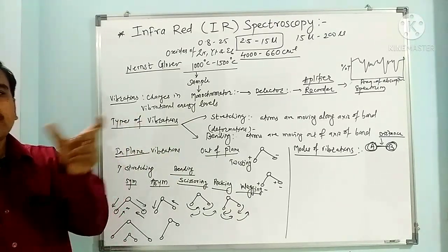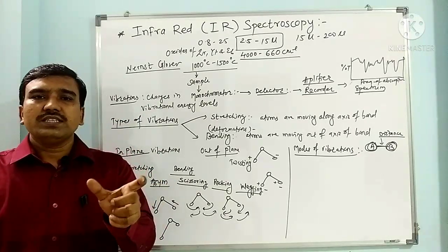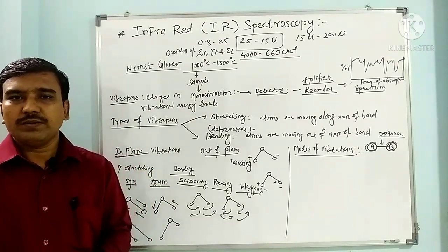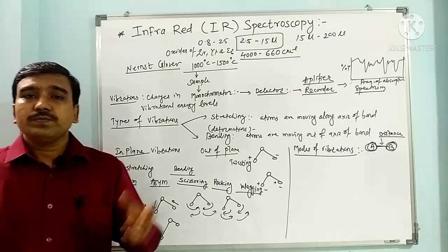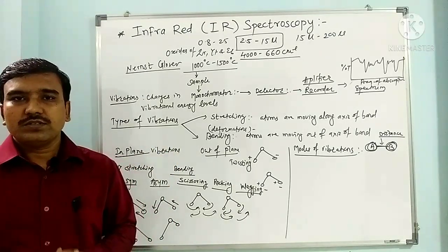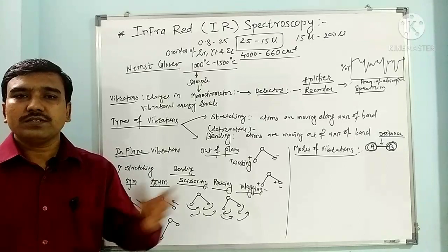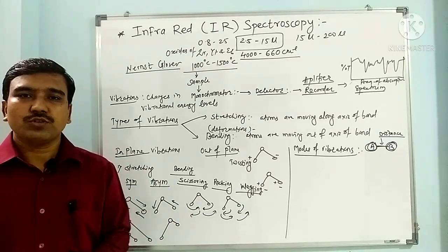If you see linear molecules such as N2, H2, then they have only one vibrational frequency. But polyatomic molecules have different vibrational frequencies or modes of vibrations.